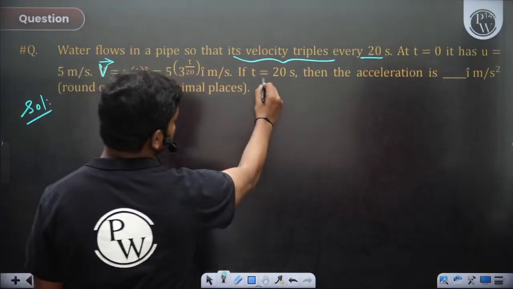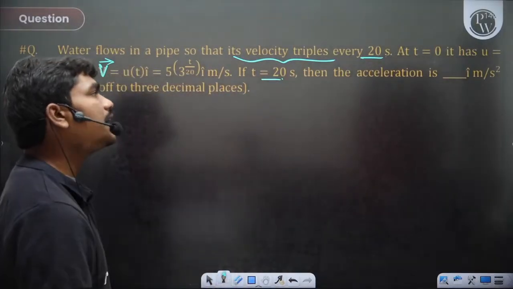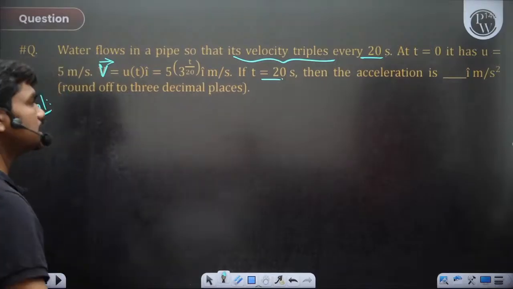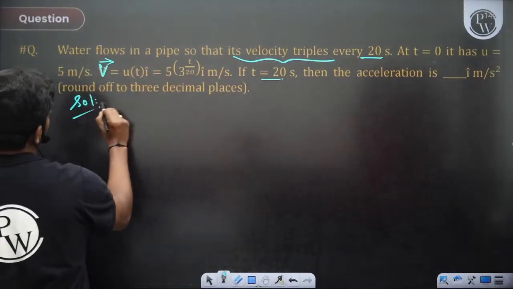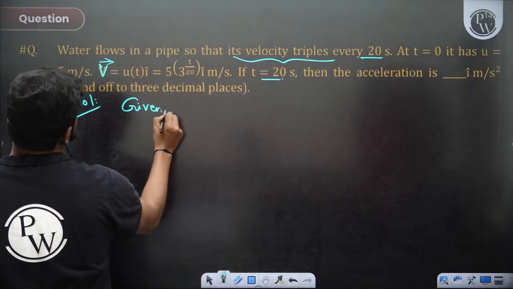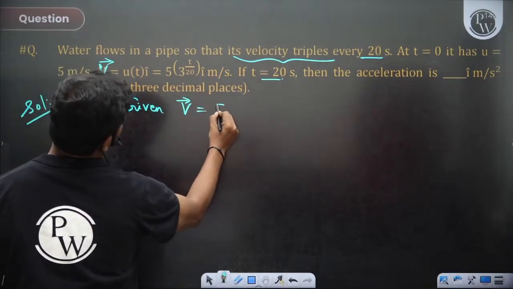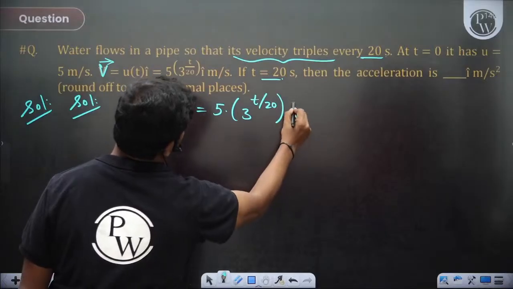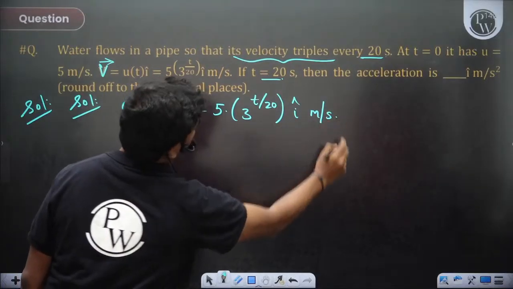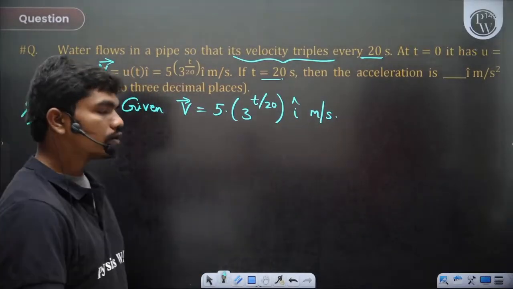If t is equal to 20 seconds, then the acceleration is blank i cap meter per second square, rounded off to 3 decimal places. So let's see. We have a very simple question. Given v is equal to 5 times 3 power t by 20 i cap meters per second. So at t equal to 20, what is the acceleration?